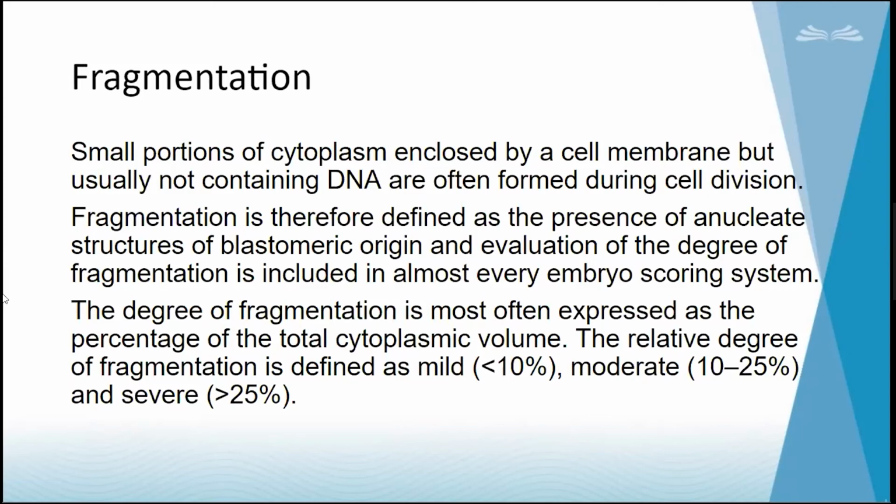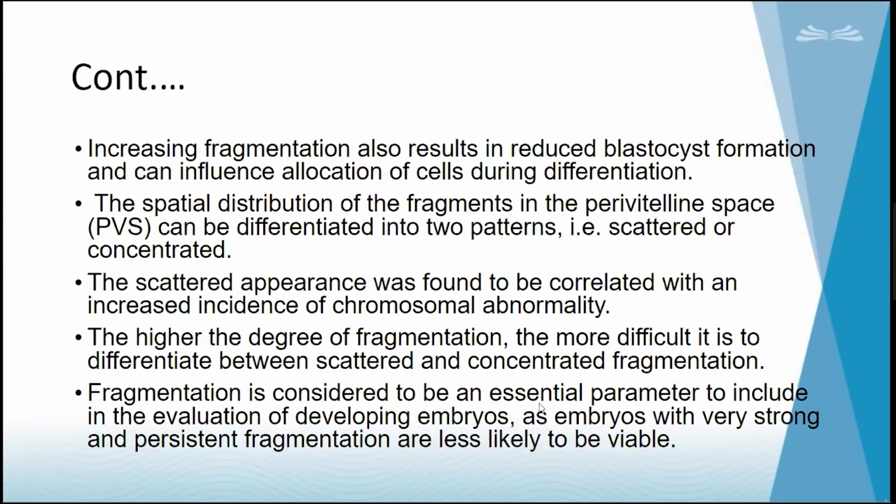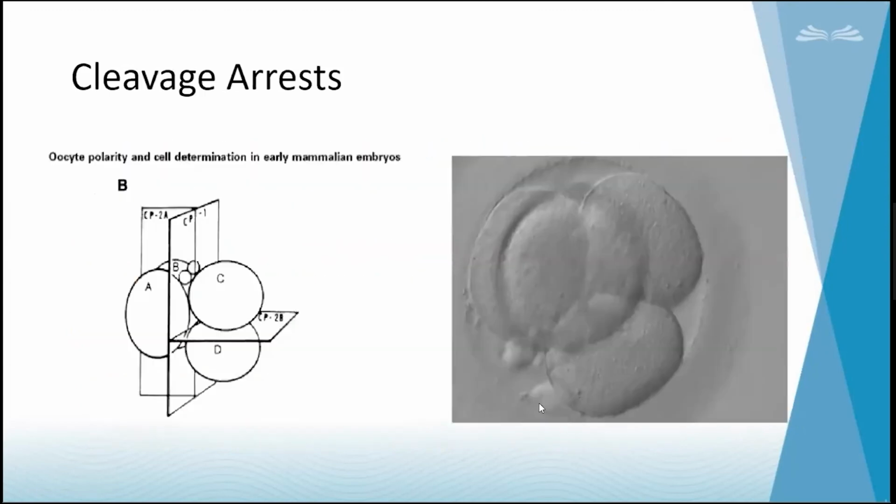So whatever is considered not necessary, the embryo will extrude outside. So we can see some fragments outside the cytoplasm. The degree of fragmentation is very important when we are grading an embryo. The relative degree of fragmentation is defined as mild if it is under 10%, moderate 10 to 25%, or severe in cases of over 25%. So I will show an example.